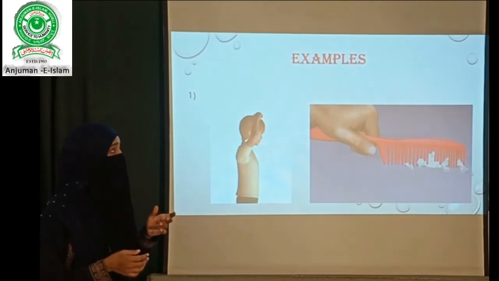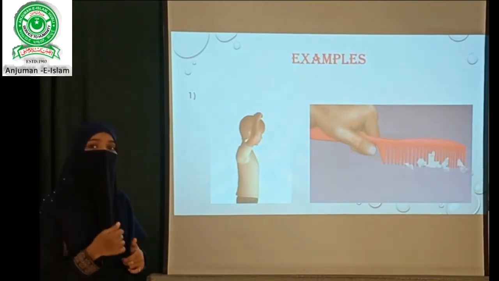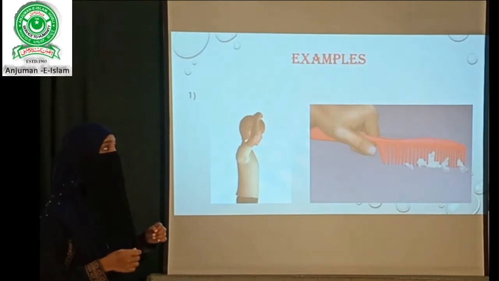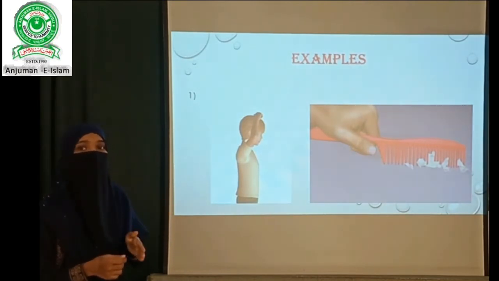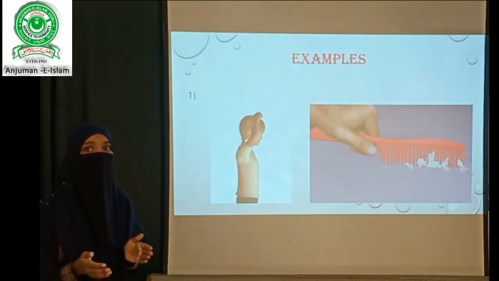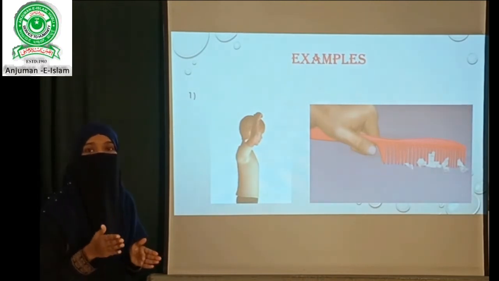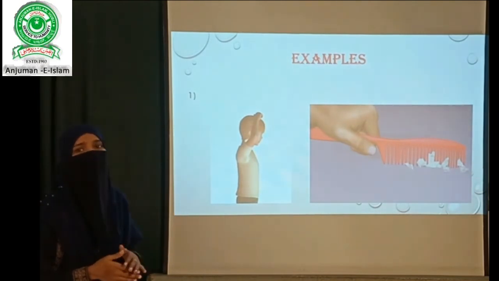Electric charge here is produced after rubbing the comb, after moving the comb over our hair. Electric charges are produced on the comb because of which it experiences electrostatic force on the paper, because of which it attracts the pieces of paper. So once again we can recall the definition of electric charge.